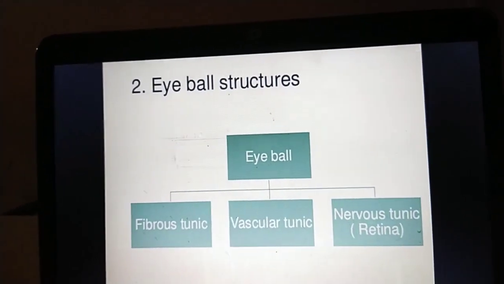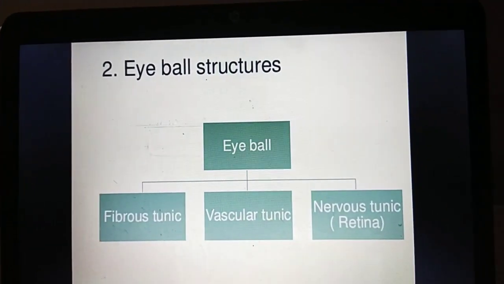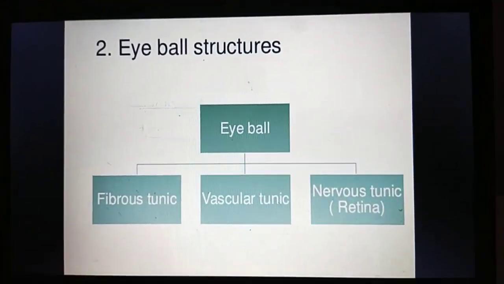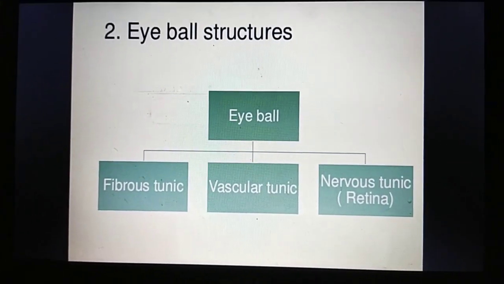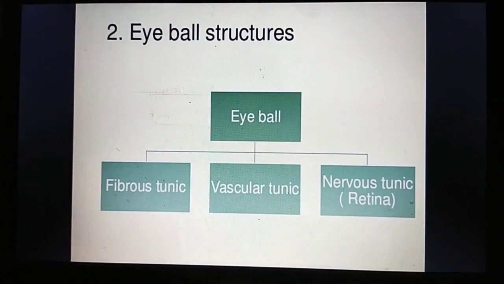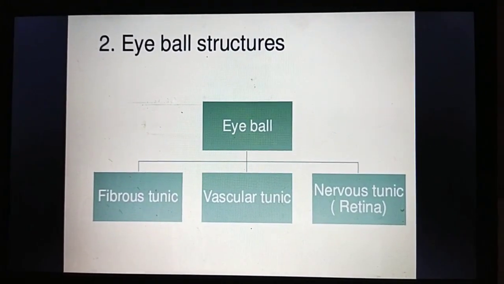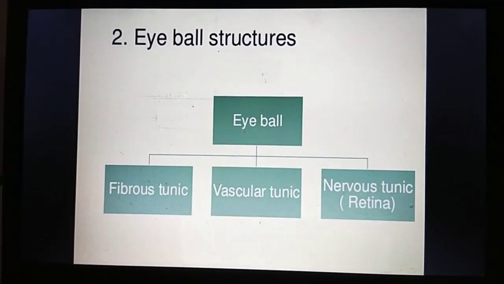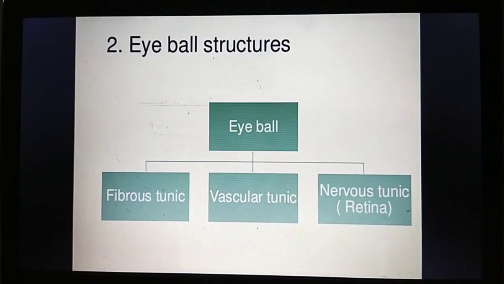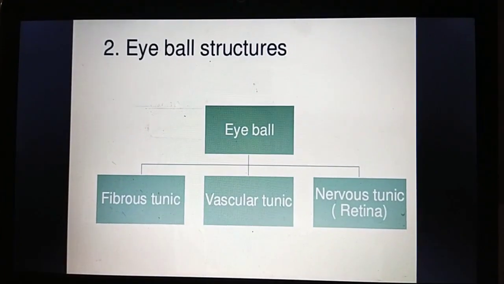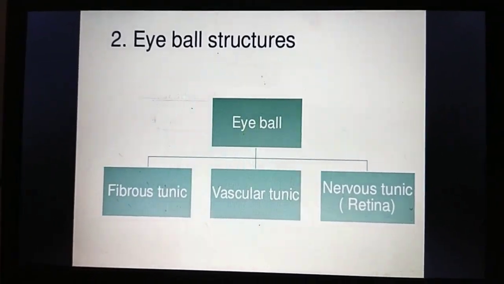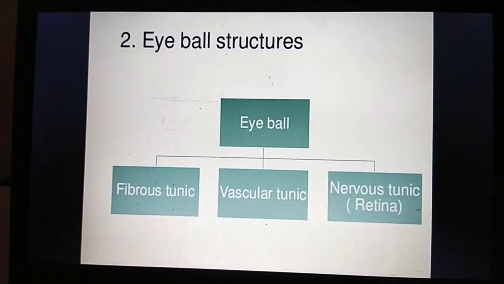Then eyeball structure. The eyeball structure is further divided into 3 parts. Fibrous tunic gives the shape to the eyeball and protection, and it also gives the attachment to the muscles and movements of the eyeball.